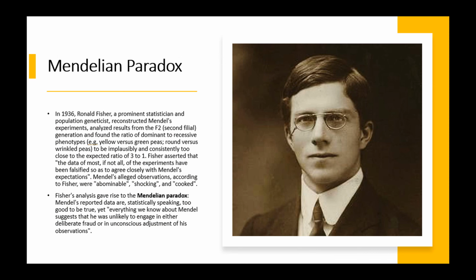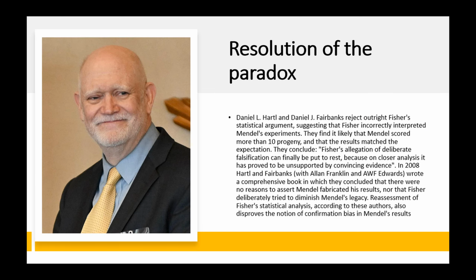While he didn't argue with Mendel's results, he did state that since they were so perfect in their ratios, they had to have been cooked, and that Mendel changed and falsified his results to support his hypotheses. This caused what was called the Mendelian paradox. While the results are too good to be true, they still seem to be correct, and it accused Mendel, who could not defend himself, of fraud.